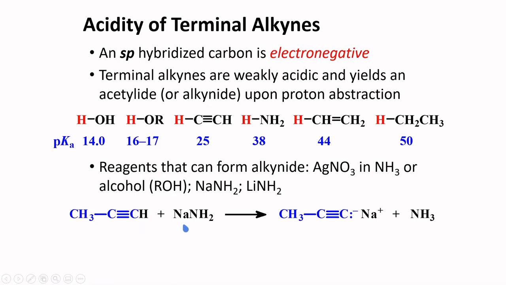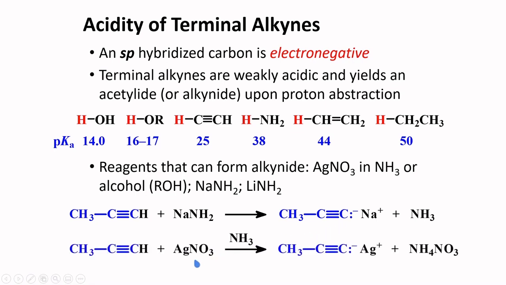These two reagents are expected to react favorably to form the alkynide. If silver nitrate is used in the presence of ammonia, a similar reaction is expected to produce the silver alkynide.